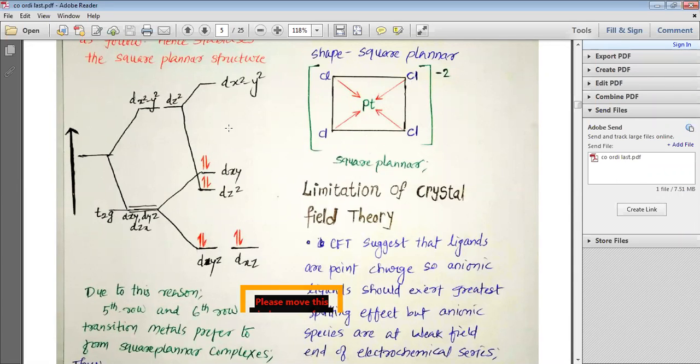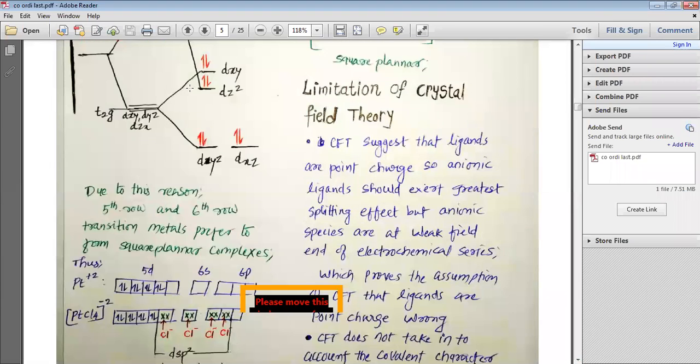So the 8 electrons which are present in the d orbitals all become paired due to the repulsion that has taken place between the platinum 2+ ion and the ligand Cl- ion. So my dear students, due to this particular reason, platinum and the other elements of the same series make this dsp2 kind of hybridization.